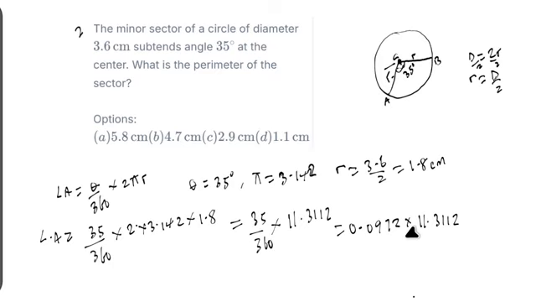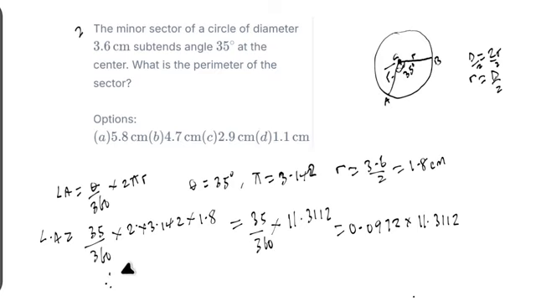So when you do the multiplication, we have 0.0972 multiplied by 11.3112. That will give us our digit.